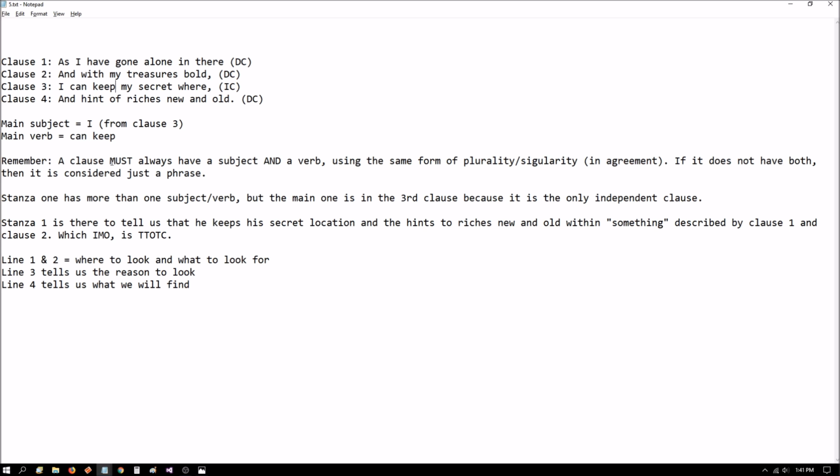And remember, a clause must always have a subject and a verb. In addition to that, it's got to use the same form of plurality and singularity. They have to be in agreement. If the noun is plural, then the verb has to be plural. Otherwise, it doesn't work. The same thing with the verb. The verb has to match the noun. If the noun's singular, the verb has to be singular.